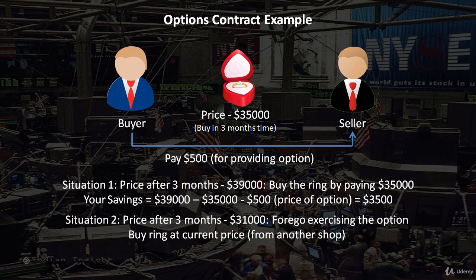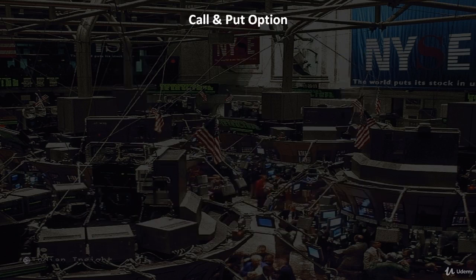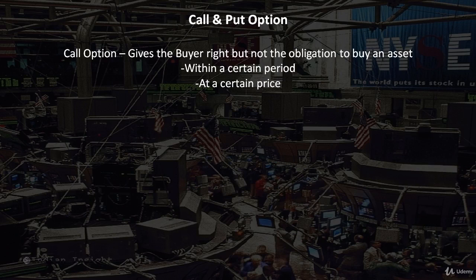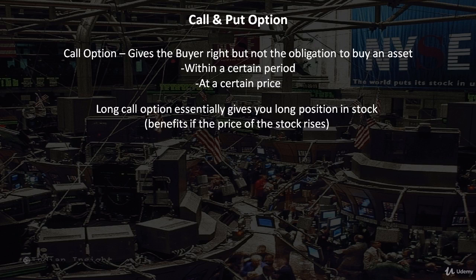Now let's look at two basic types of options, which are call option and put option. Call option is an option that gives the buyer of the option the right but not the obligation to buy an asset within a certain time period at a certain price. The last example we discussed on buying a ring was actually a call option. By owning a call option on the stock, you essentially have a long position in the stock, which benefits if the price of the stock rises.